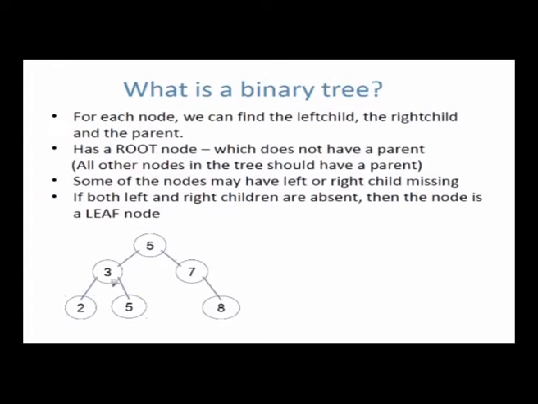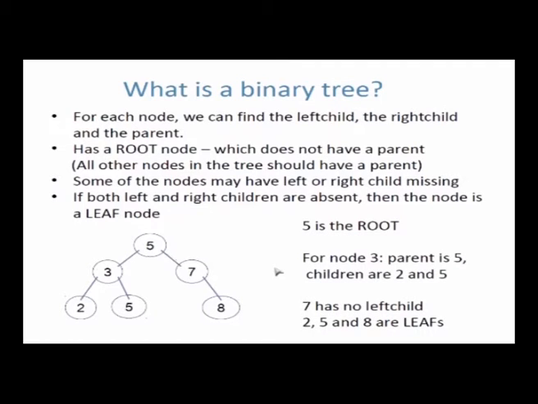It's a binary tree first of all. So basically every node has at most two children. Some nodes can have one child, some nodes may have no children. If the node has no children, it's called a leaf. If the node has one child, that child can be either the left or right child. Remember, in the heap, only one node is allowed to have a single child, and that child has to be the left child of the parent. But in a binary search tree, you may have many nodes with one child, and it's not necessary that the child should be a left child, it could be a right child.